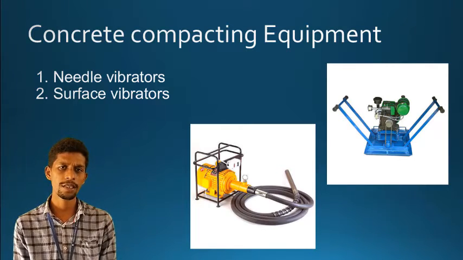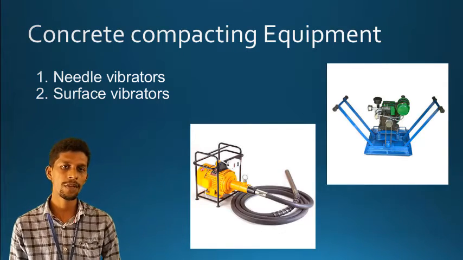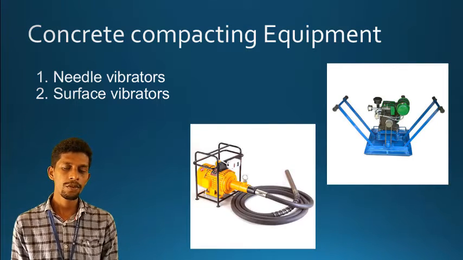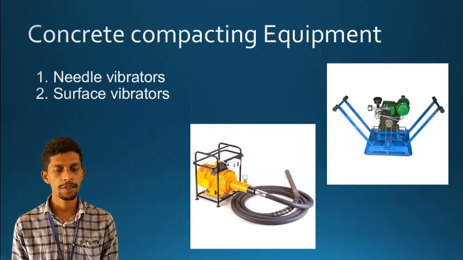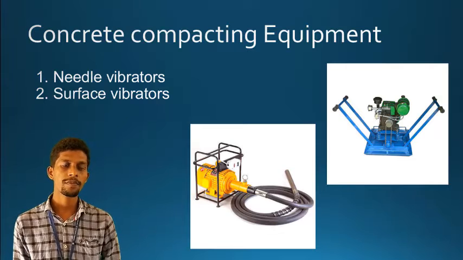Right? CC roads, the surface looks flat. Then how to compact it? At those particular locations we will use surface vibrators. See the second diagram over there. Right? So these are the two equipment used for compacting purpose. This is about the compacting equipment.